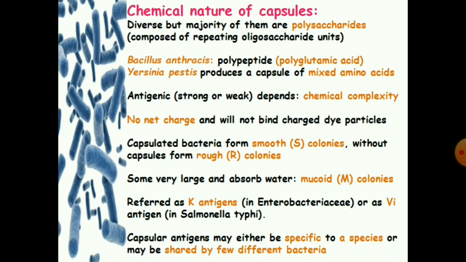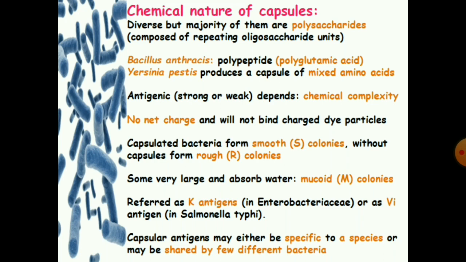Next is the chemical nature of the capsule. The chemical nature of capsules is diverse, but the majority of them are polysaccharide. Polysaccharide is nothing but repeating oligosaccharide units. Bacillus anthracis capsule is made up of polypeptide. Yersinia pestis produces a capsule of mixed amino acids. The capsule may be weakly or strongly antigenic based on chemical complexity. It doesn't have a net charge, so it does not bind to any particles, so we can observe the capsule by using negative staining.